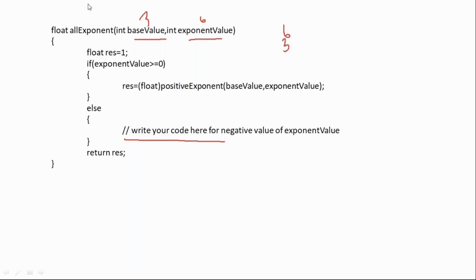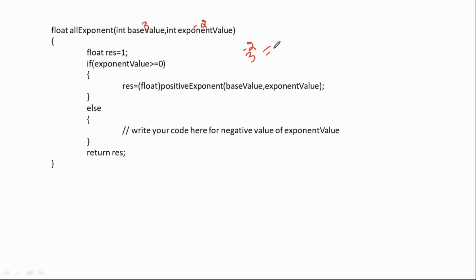Very simple. If I give the input as base value 3 and exponent 6, sometimes we can give a different base value also. If I give the base value as 3 and the exponent as minus 2, what is 3 power minus 2?